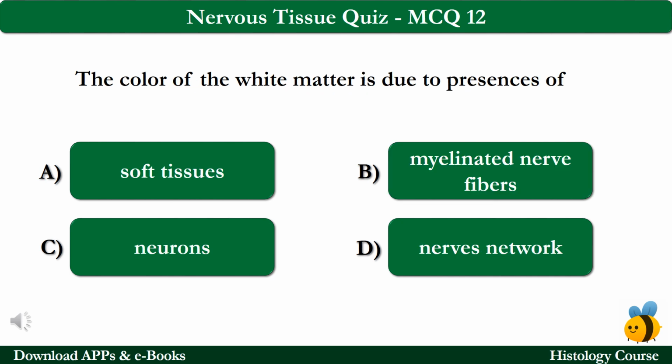MCQ number 12. The color of the white matter is due to the presence of option A soft tissues, option B myelinated nerve fibers, option C neurons, and option D nerves network. The correct answer is option B, which is myelinated nerve fibers.